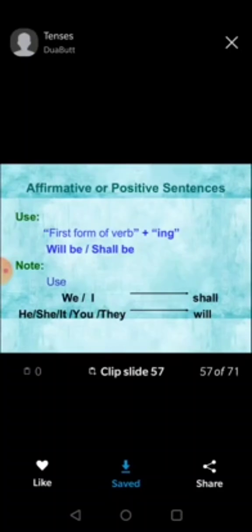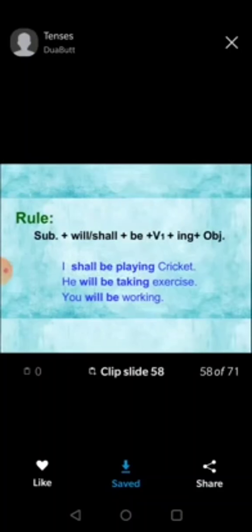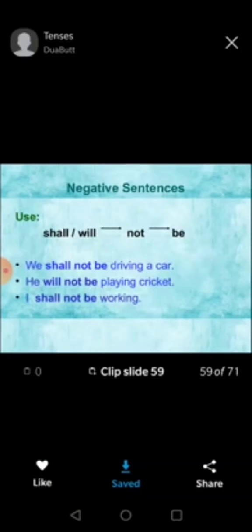With I and we, we use shall plus first form of the verb plus ing. With others, we use will. Rule: subject plus will or shall, plus be, plus first form of the verb plus ing, plus object. I shall be playing cricket, he will be playing cricket, you will be working. For making a negative, we just add not. We shall not be driving a car, he will not be playing cricket, I shall not be working.